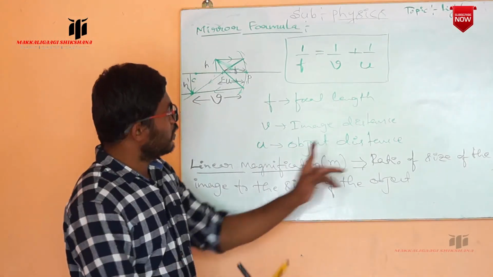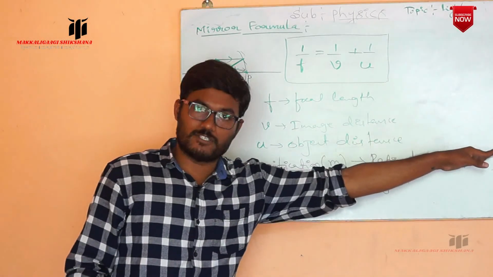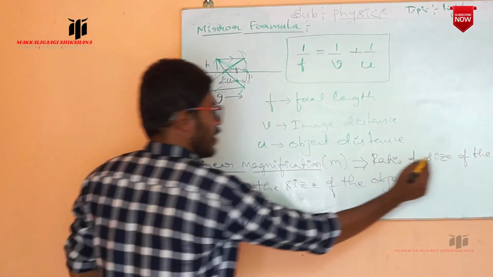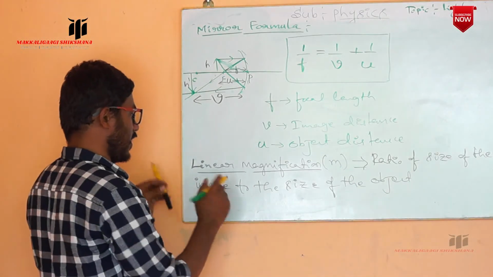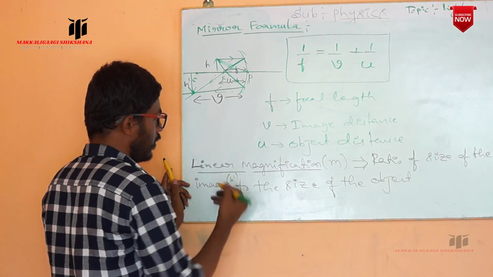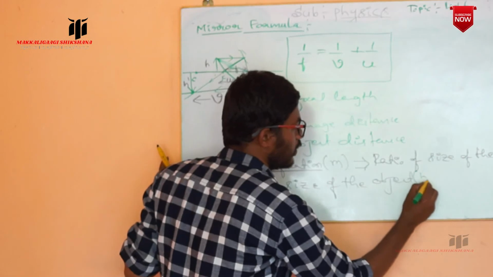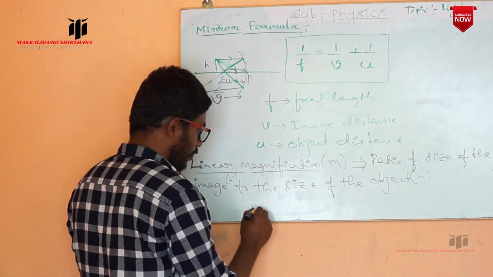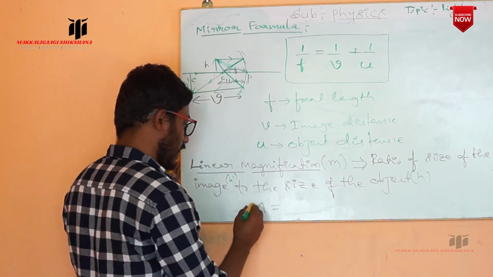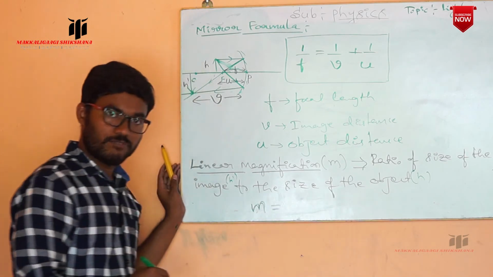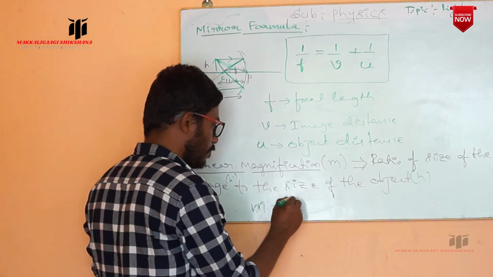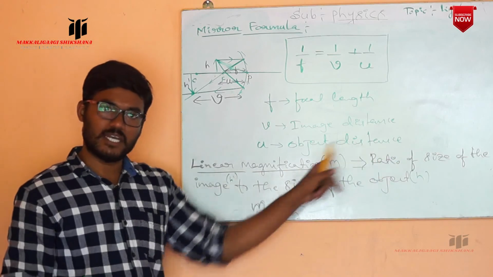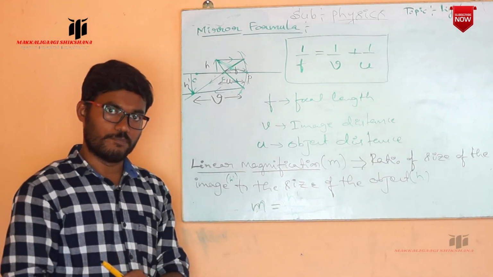Or we can say the ratio of the height of the image to the height of the object. Therefore, mathematically we can write m, which indicates linear magnification, is equal to h prime by h. h prime is the size of the image and h is the size of the object.